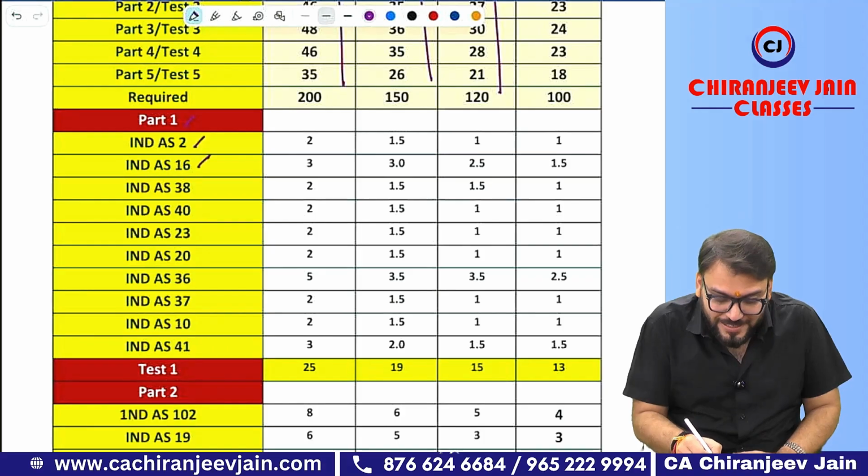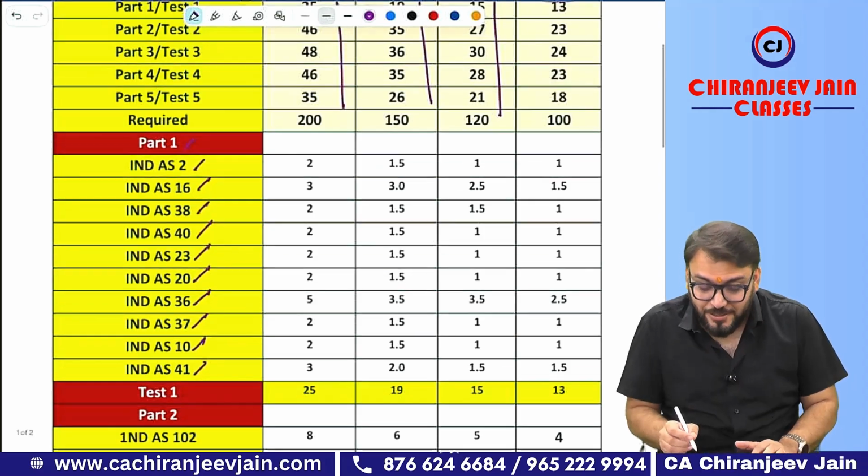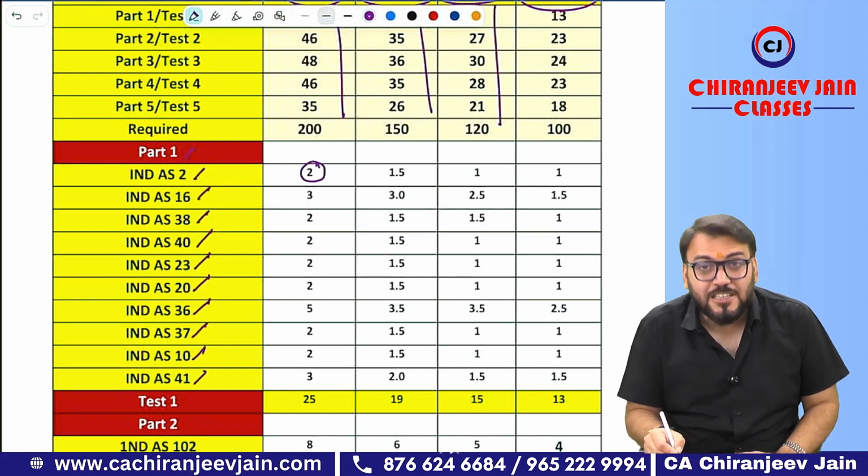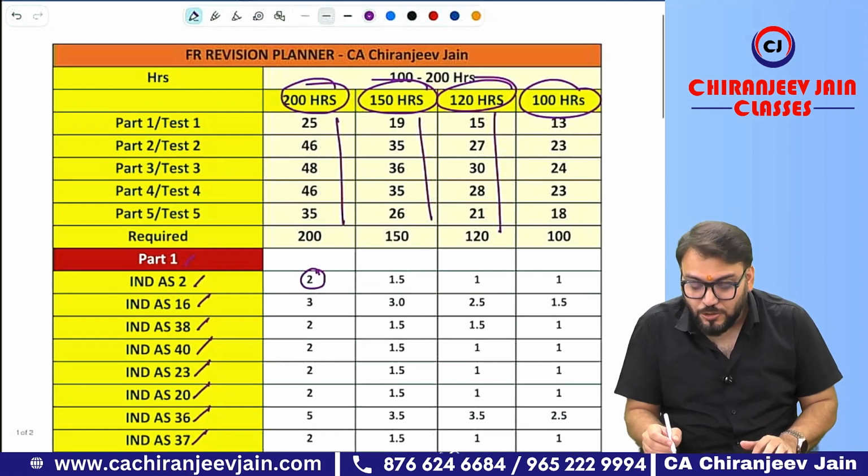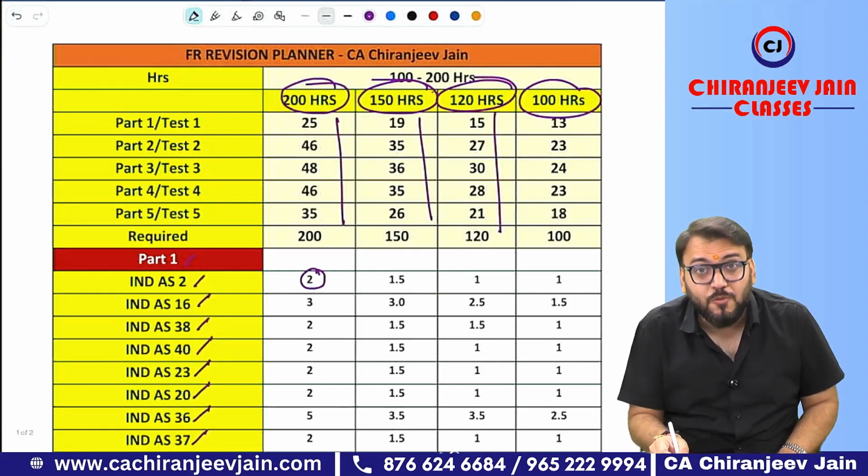So Ind AS 2, Ind AS 16, Ind AS 38, Ind AS 40, Ind AS 23, Ind AS 20, Ind AS 36, Ind AS 37, Ind AS 10, Ind AS 41, all will be covered in part 1. And you can see chapter wise number of hours is also allocated. It means suppose you have decided to study or revise FR for 150 hours.